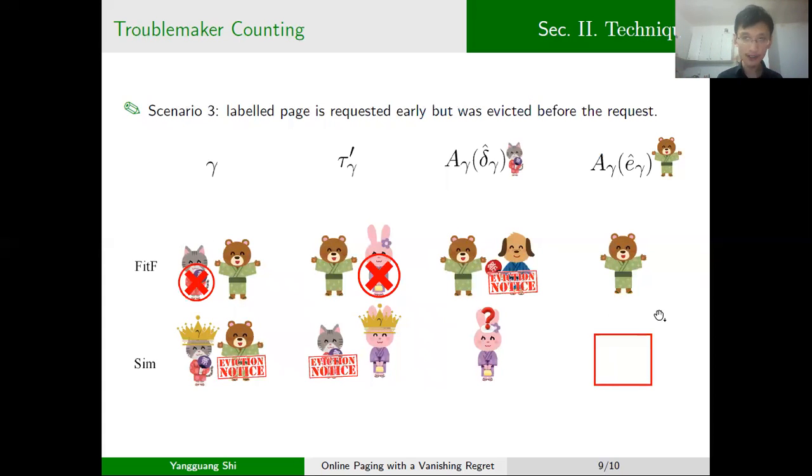So by symmetry, we can always find a page, maybe different pages in different rounds, that is in our cache but not in the cache of the FitF. Yes, this is the basic idea to find the unlabeled page. In this way, we solved our problem for the single predictor case.